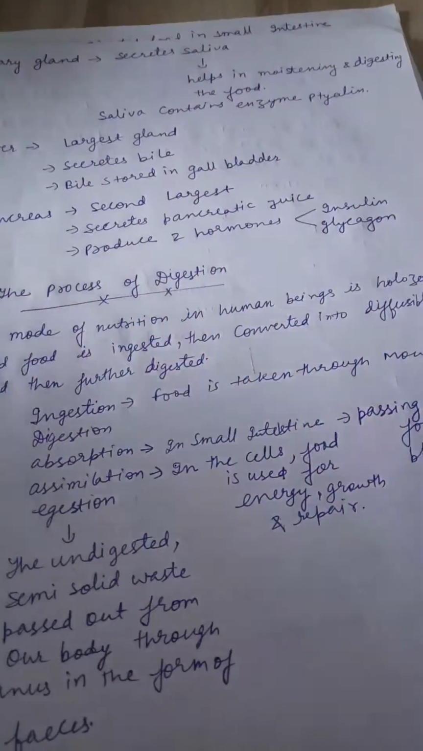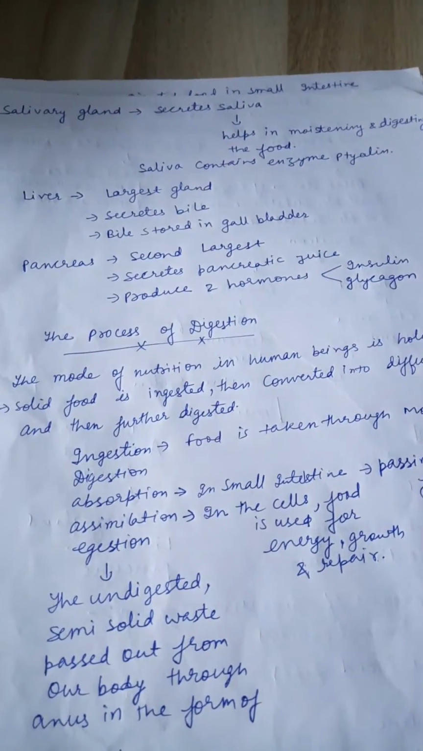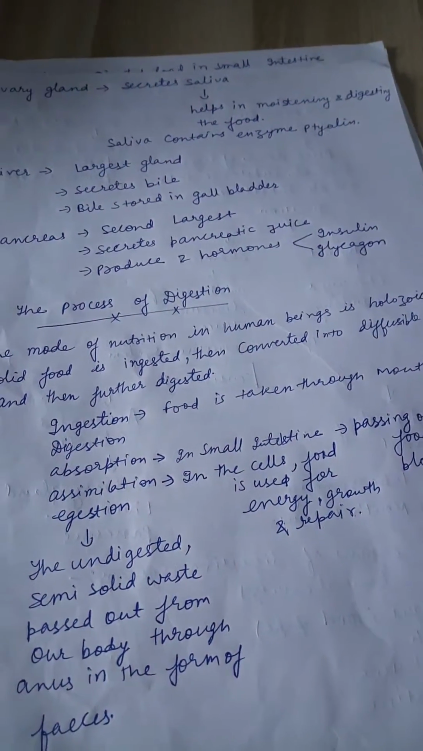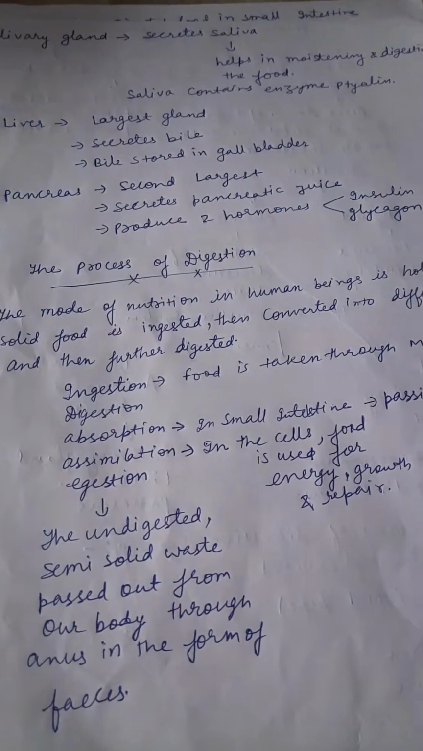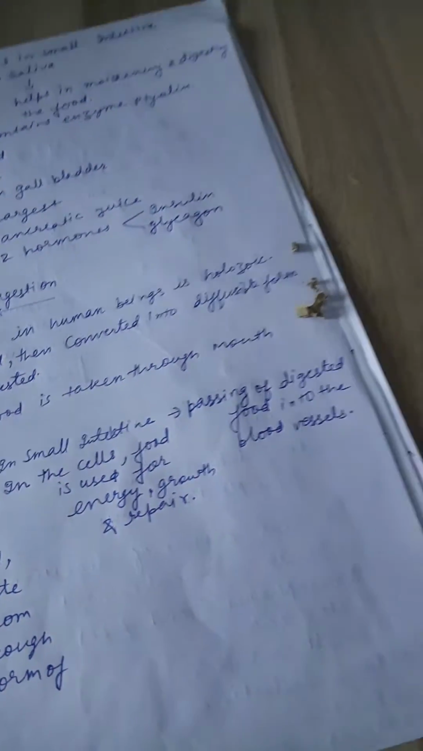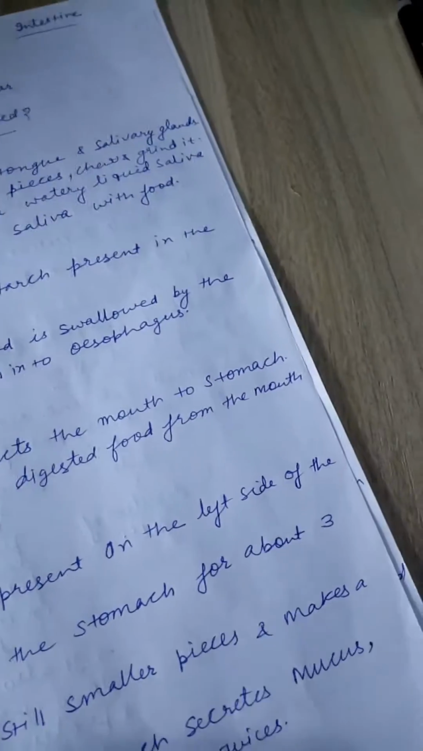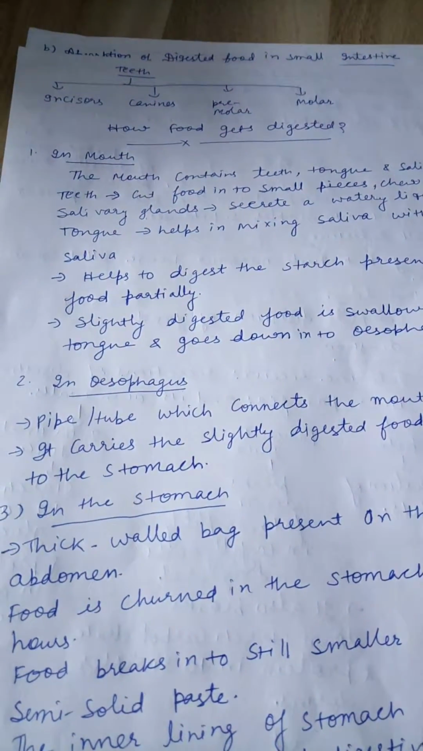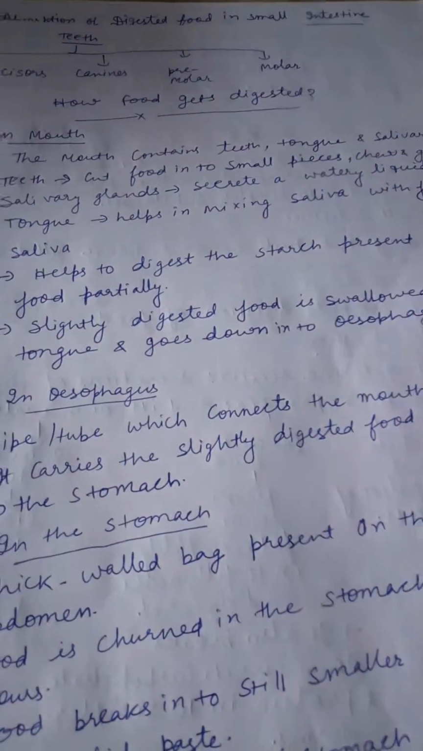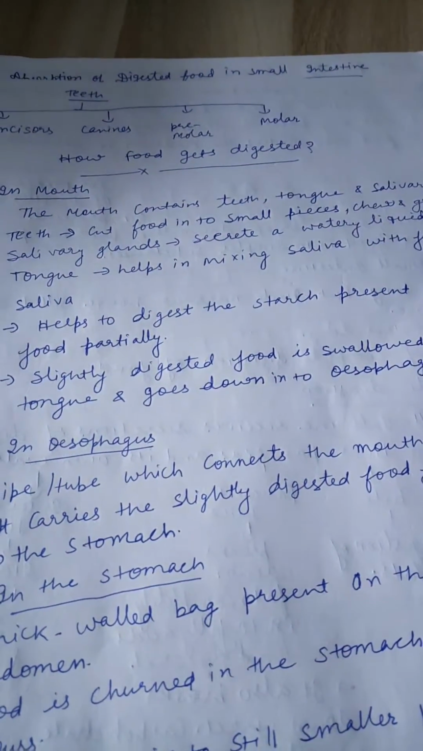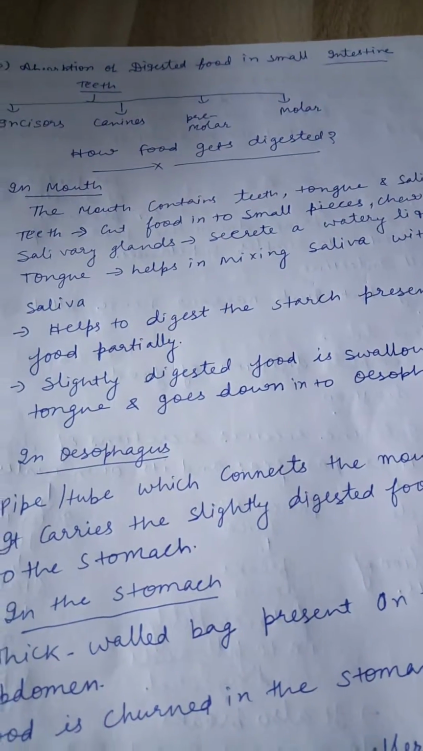Now, food is ingested in the mouth. Teeth are very important. There are four types of teeth: incisors, canines, premolars, and molars. As I mentioned earlier, physical digestion, that is grinding and chewing of food, is also done during digestion, and teeth help in this process.